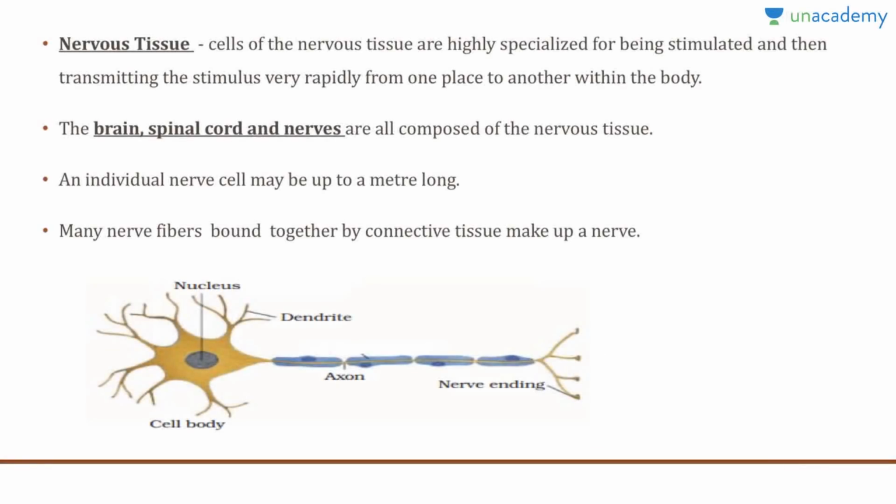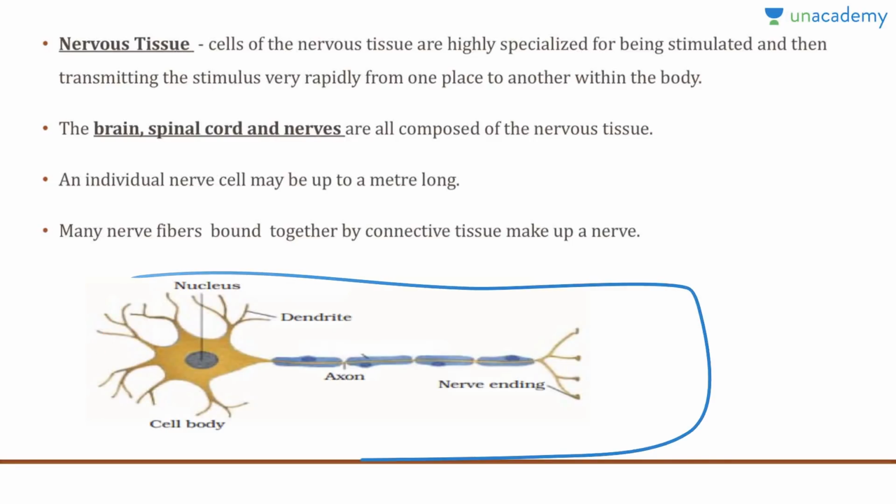Now, nervous tissue is highly specialized for being stimulated and then transmitting this stimulus very rapidly from one place to another within the body. The brain, the spinal cord, and nerves are all composed of nervous tissue. You can see the figure of the nervous tissue.